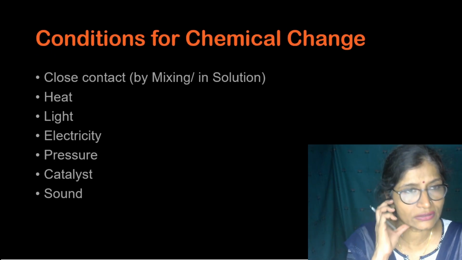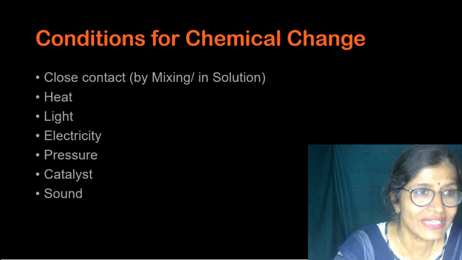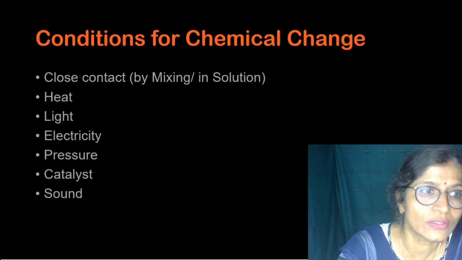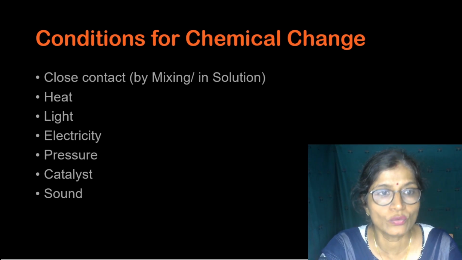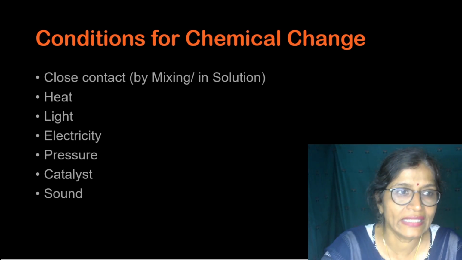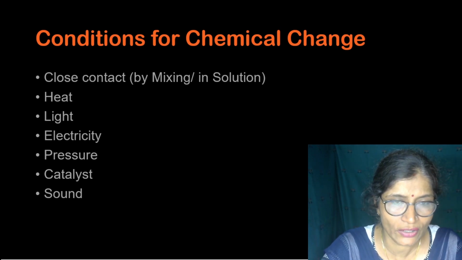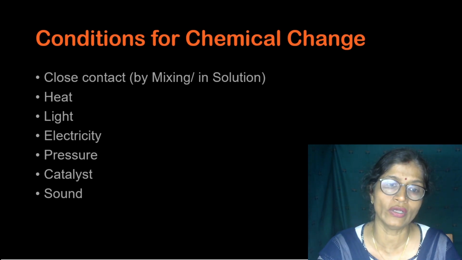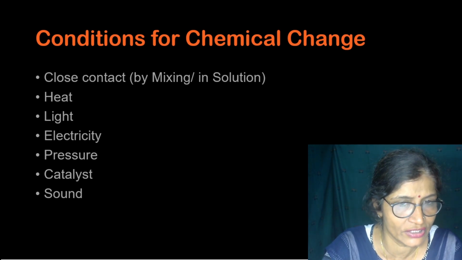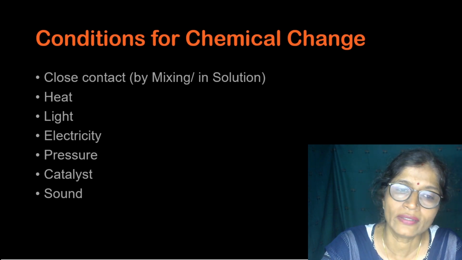The conditions for chemical change. The first condition is close contact. It means the reaction between two or more components, when they are either in the solid state or in the liquid state, is possible only when they are in contact with each other. If no contact, then no reaction.